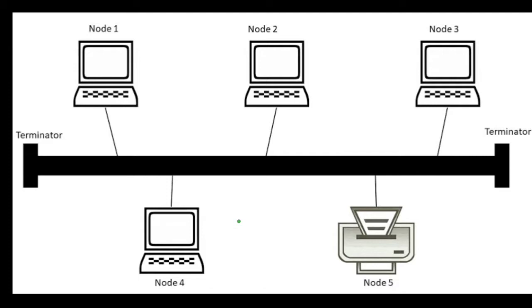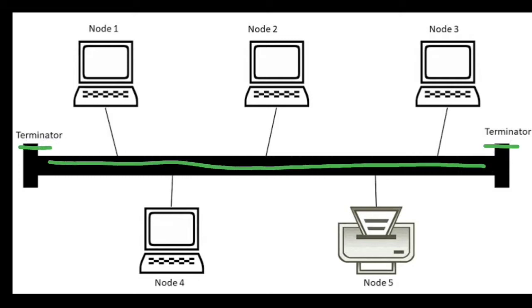We have gone through the definition of bus topology, and now I present the diagram of bus topology. With the help of this diagram we will discuss how the nodes are connected and how the communication channel is formed. In this diagram we can see different nodes: node 1, node 2, node 3, node 4 and node 5. Also we can see there is a terminator and a black cable. This is the cable which connects the nodes together.